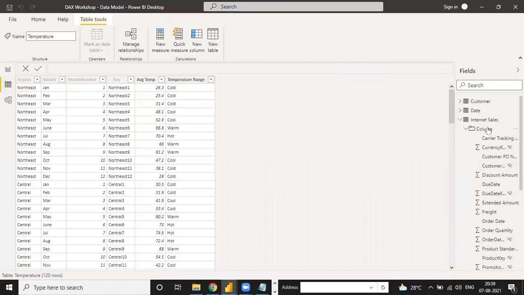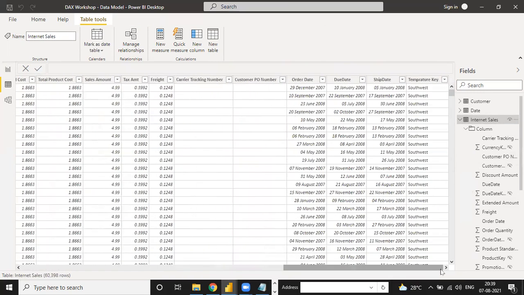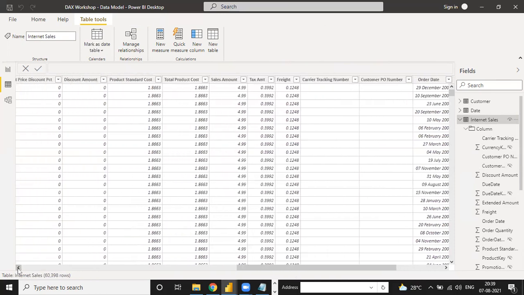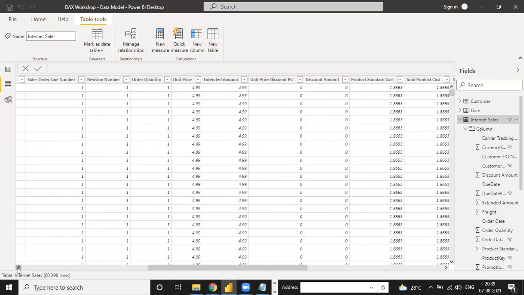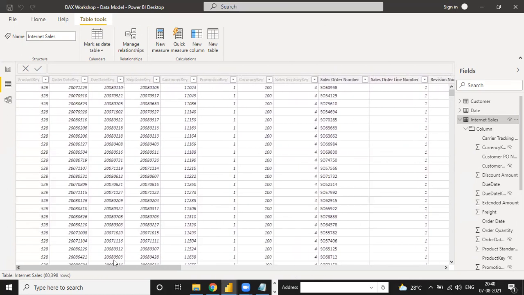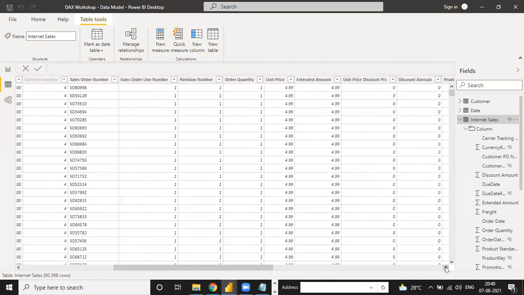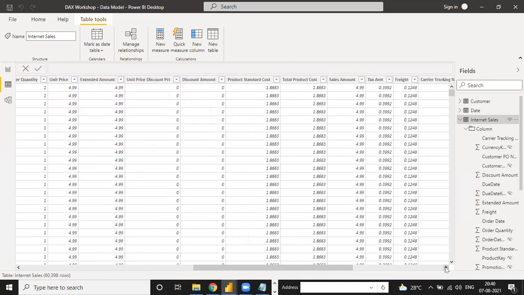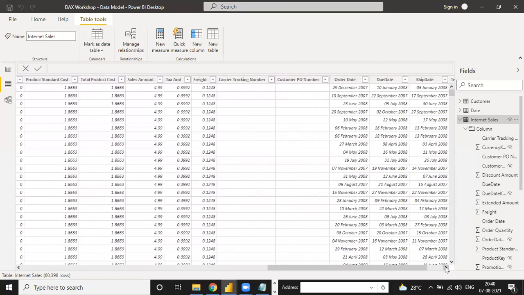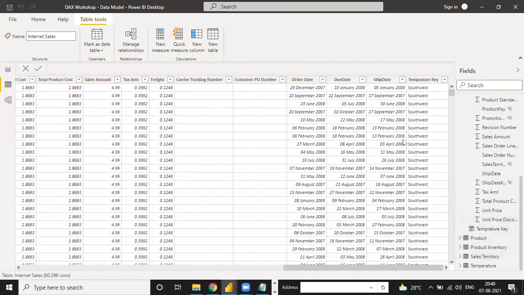But when you move into the internet sales and go to the next, here we have the sales territory key. Here is sales territory.